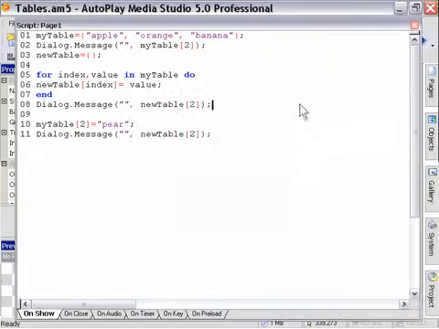So that's a tip on creating copies of tables, and if you go through this lesson a couple times, I think it'll become pretty apparent what's going on here. Obviously, in some situations, you might not want to create a unique copy. You might actually want to refer to the original table. So once you understand the technique, use whichever method is best for your project. But typically, if you're going to be creating a copy of a table, the best way to do it is to walk through it like this. Now, if you're using a multi-dimensional table, you're going to have to take that into account and work it out as part of your loop. Okay? So let's go on to the next slide.